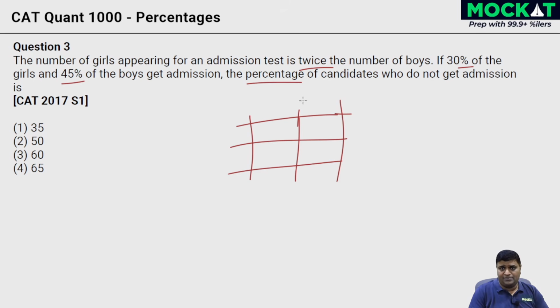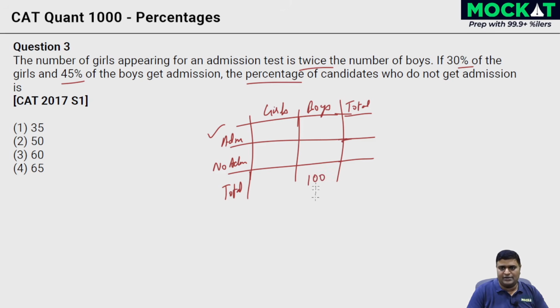So the number of girls appearing for an admission test is twice that of boys. Now, immediately I formed a table. The reason being, you have girls and boys, and you have admission and no admission, right? It's a 2 cross 2 table. It's not going to be a Venn diagram because you can only fall under girls or boys, and one of these two, admission or no admission. They're mutually exclusive.